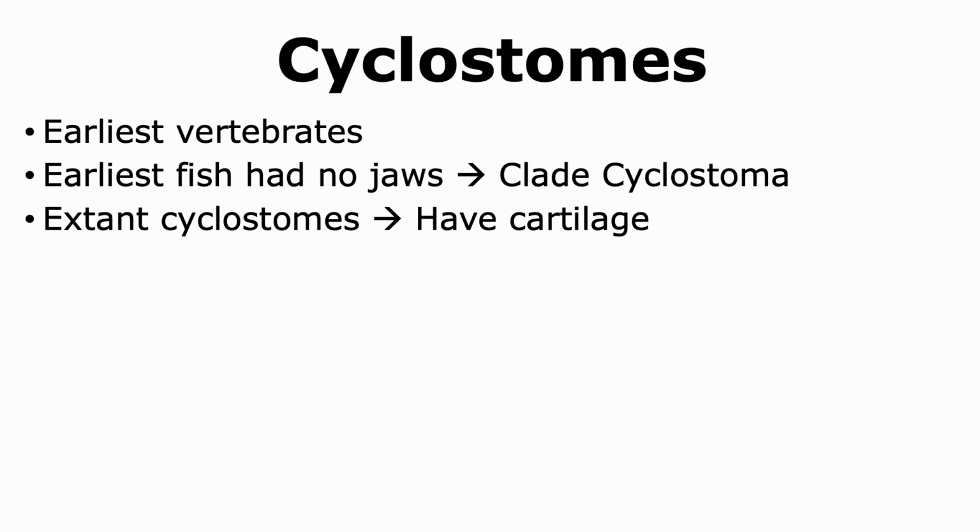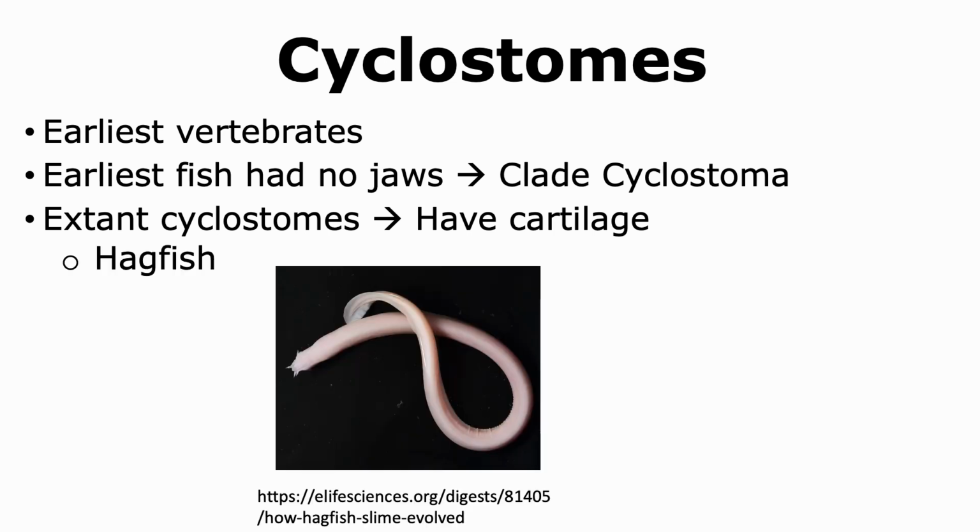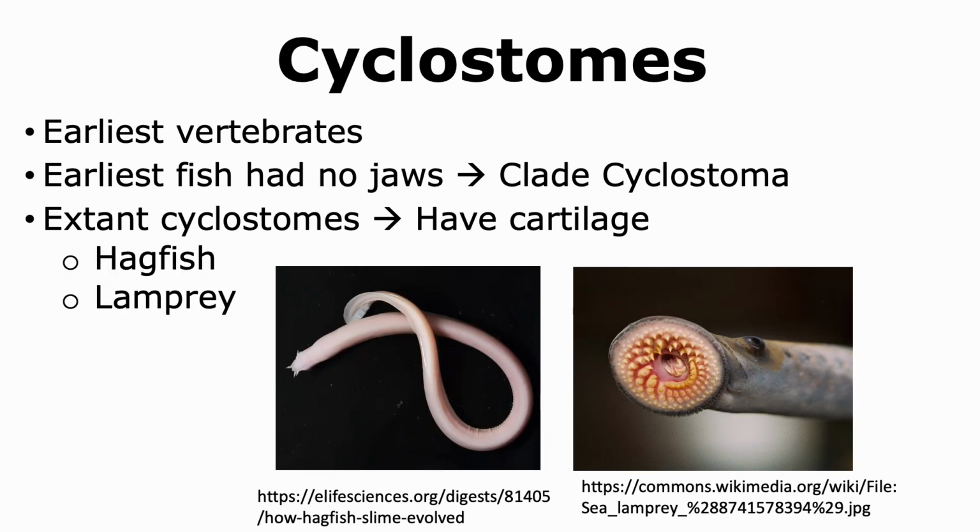However, most of them have become extinct. The extant cyclostomes, or the ones that still exist today, are those that have a vertebral column of cartilage.